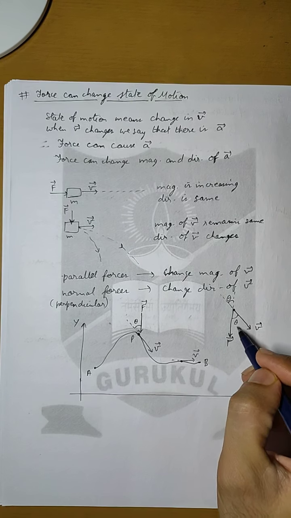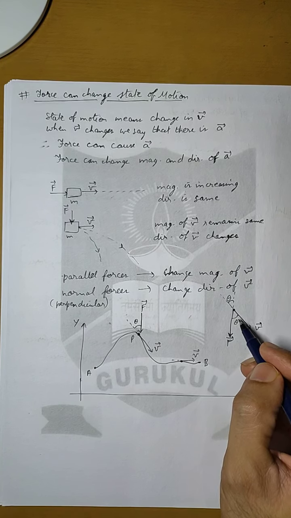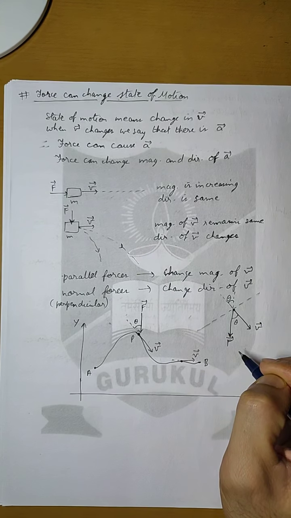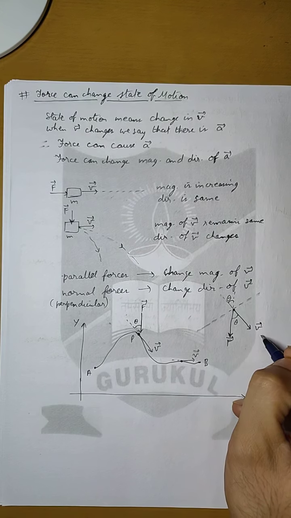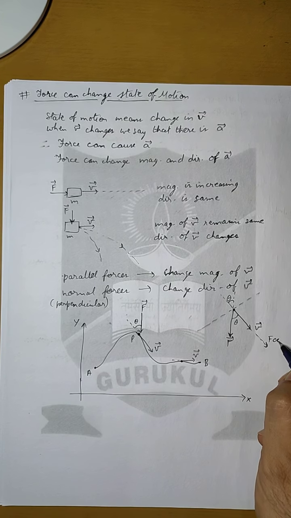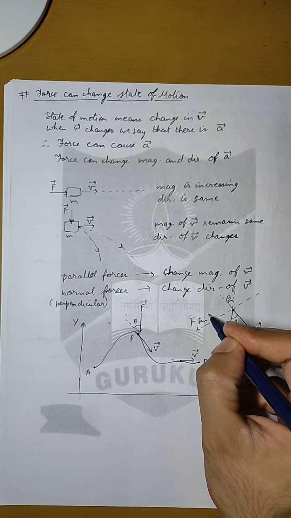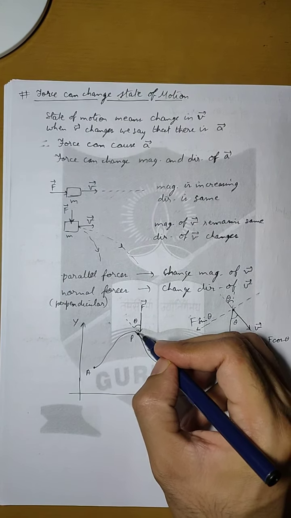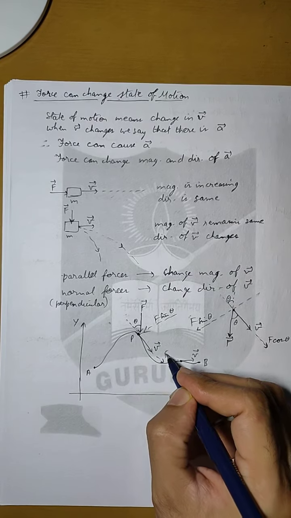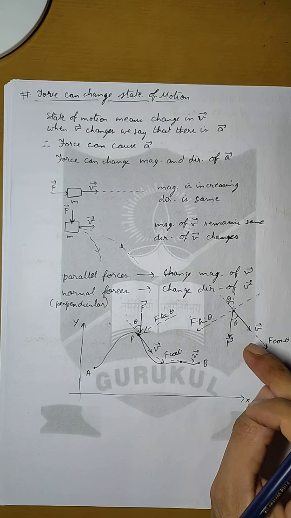Now since force and velocity are at an angle, this force can be divided into two rectangular components according to this angle. There will be a rectangular component in this direction and another rectangular component in the direction of velocity. In the direction of velocity, the rectangular component will be f cos theta, and normal to it, in this direction, it will be f sin theta. Now I can make the same thing here: this will be f sin theta and this will be f cos theta. Both mean the same thing. It is just easier to understand because we have been using diagrams like this.